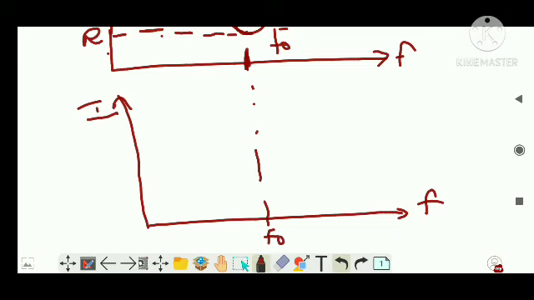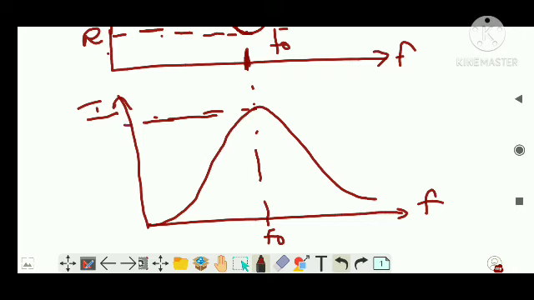So at F naught, the current will be maximum, and this maximum current is our I naught. Clear? Simple, right?